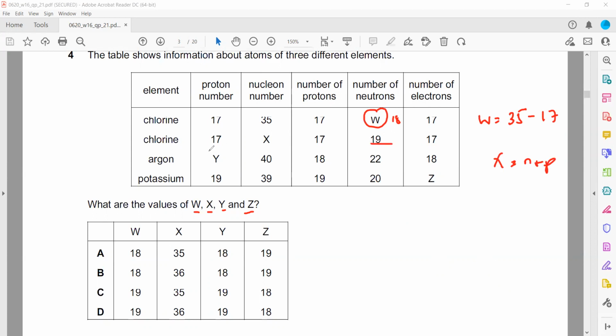So for 18 and 36, you can clearly see B, one is 18, another one is 36. Other values we can check: the proton number is the same as the number of protons, so Y will be 18. And Z, the number of electrons: for an atom, the number of protons equals the number of electrons, so that's why Z will be 19 as well. So B is the right answer.